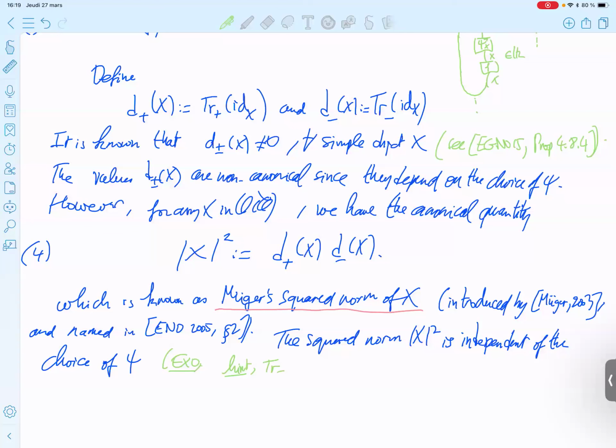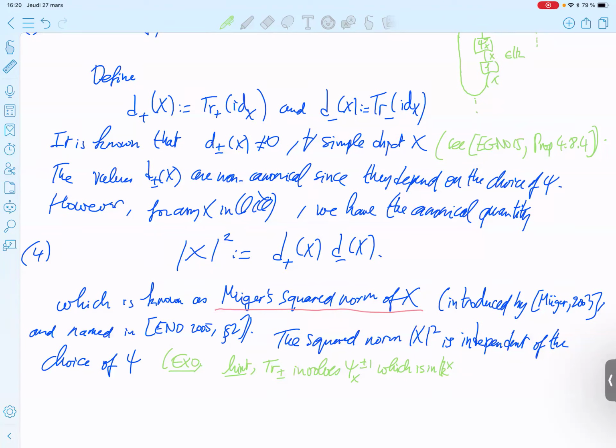So trace plus and minus involve phi x or its inverse. So phi x can be seen as a non-zero element in the field, because x is a simple object. By Schur's lemma, the homomorphisms from x to itself are just the field, and because it's an isomorphism, it's a non-zero element of the field.